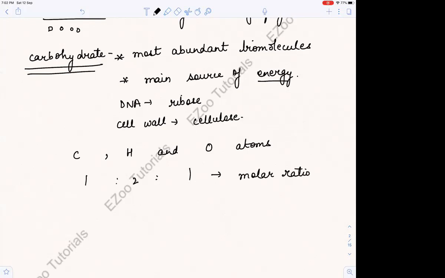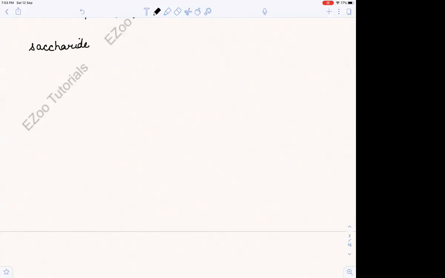Up to here there's nothing much to explain. You know everything. Now you must be encountering the words monosaccharide, disaccharide, oligosaccharide, polysaccharide. So what is this saccharide word? The saccharide word comes from a Greek word for sugar.